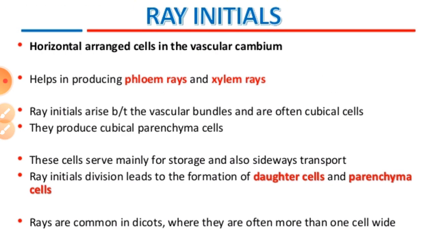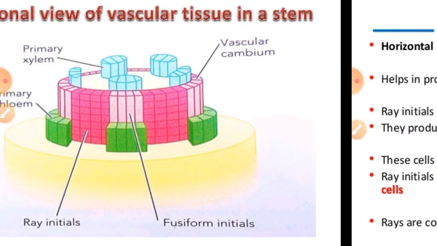After that, the ray initials are the horizontally arranged cells in the vascular cambium. They help in producing the phloem rays and the xylem rays, and these rays arise between the vascular bundles and are often cubical cells. They produce cubical parenchyma cells. These cells serve mainly for storage and also for sideways transport. Ray initial division leads to the formation of daughter cells and parenchyma cells. Rays are common in dicots, where they are often more than one cell wide.